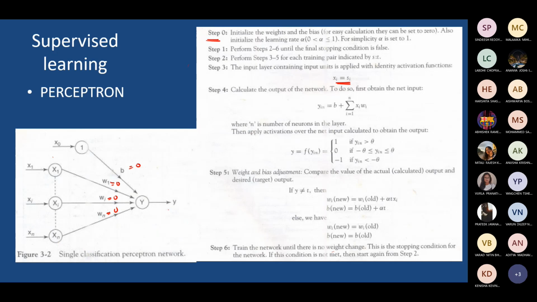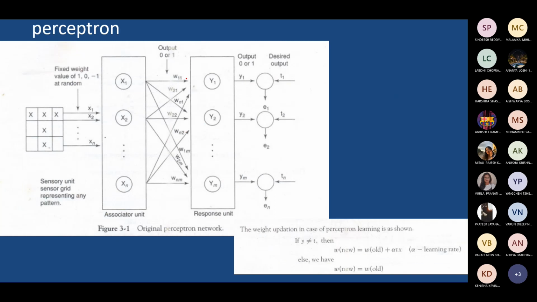But in some cases, a perceptron can have multiple output nodes, or even multi-layered architectures with an input layer, output layer, and hidden layer. We'll see how to address those kinds of networks later.